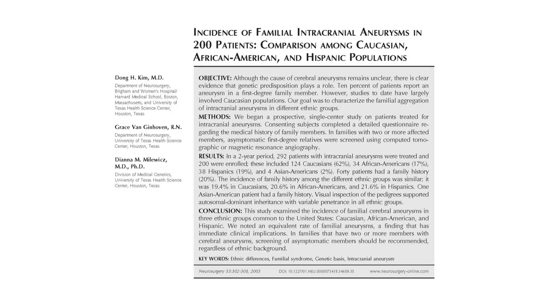First, we sought to determine if the frequency of familial IA cases varies as a function of ethnicity. Over a 2-year period, we enrolled 200 IA patients from primarily 3 ethnic groups: Caucasian, African American, and Hispanic. For each ethnic group, roughly 20% of IA patients were characterized by having a family history, where the range was 19.4% to 21.6% dependent on ethnicity. This rate is similar to the upper end of the range found in other studies. Lower familial estimates may reflect differences in some ethnicities or healthcare systems.